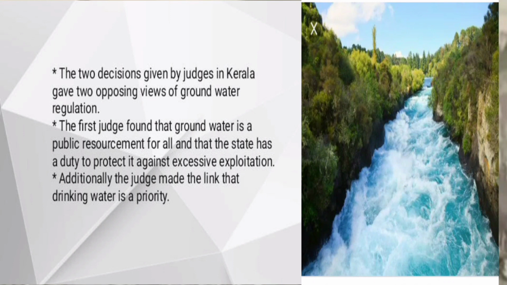The two decisions given by judges in Kerala gave two opposing views of groundwater regulation. The first judge found that groundwater is a public resource meant for all and that the state has a duty to protect it against excessive exploitation. Additionally, the judge made the link that drinking water is a priority.